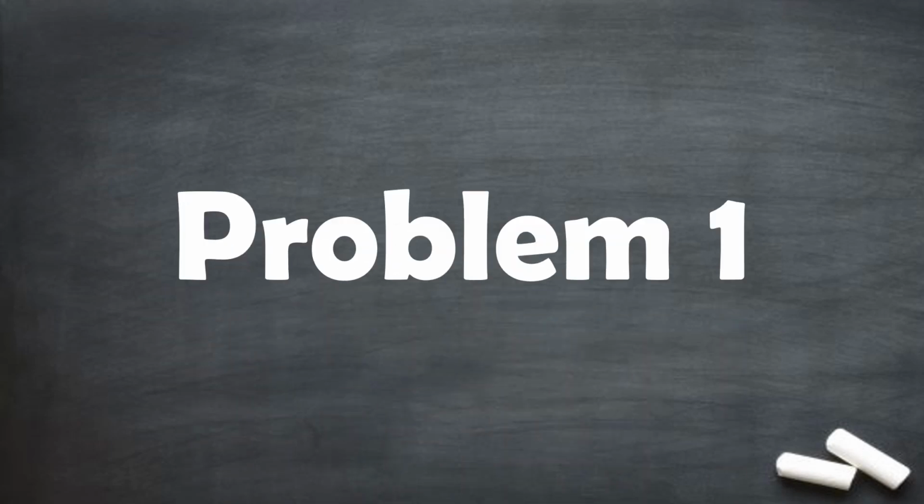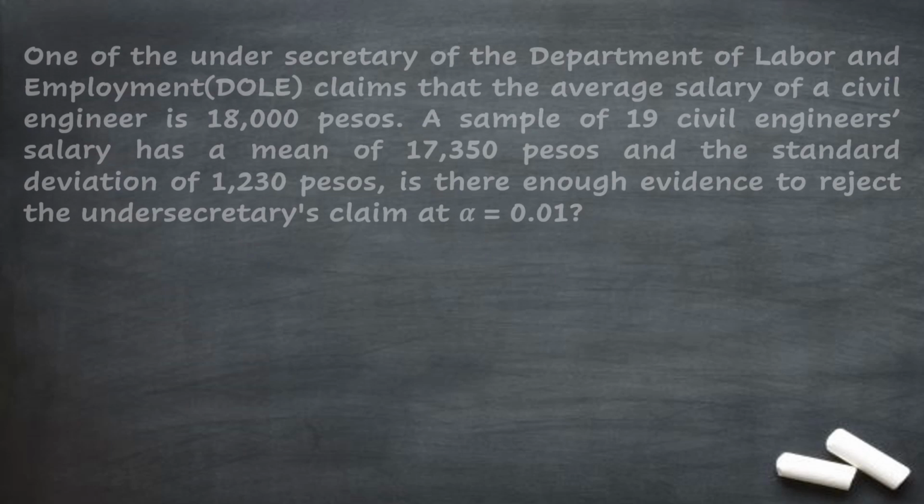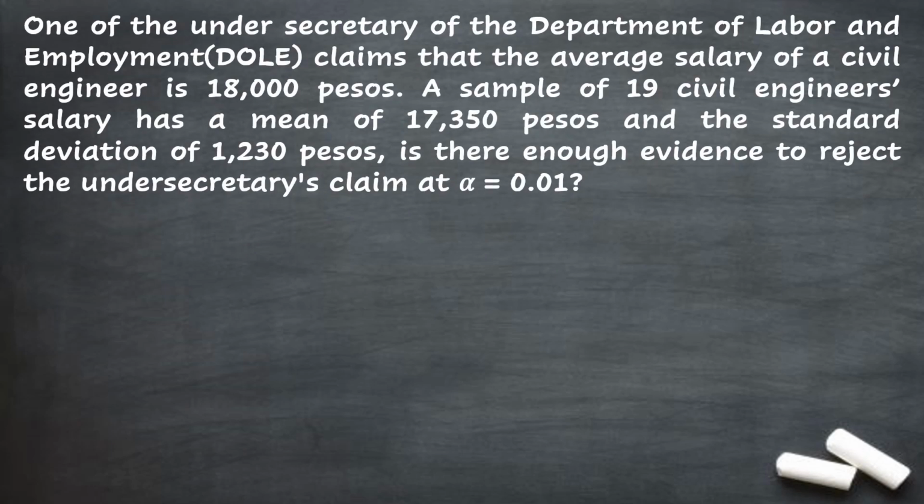Problem number 1. One of the Undersecretary of the Department of Labor and Employment, or DOLE, claims that the average salary of a civil engineer is 18,000 pesos. A sample of 19 civil engineers' salary has a mean of 17,350 pesos and the standard deviation of 1,230 pesos. Is there enough evidence to reject the Undersecretary's claim at alpha level equal to 0.01?